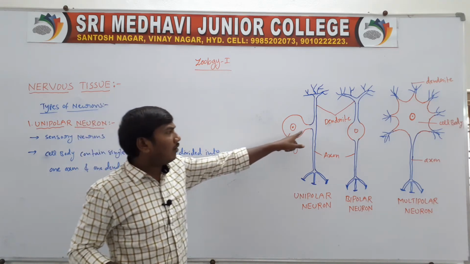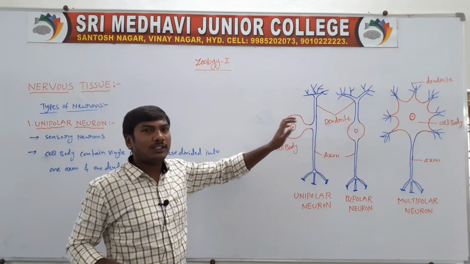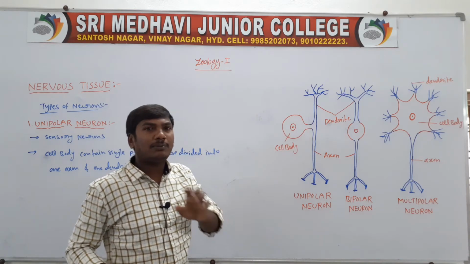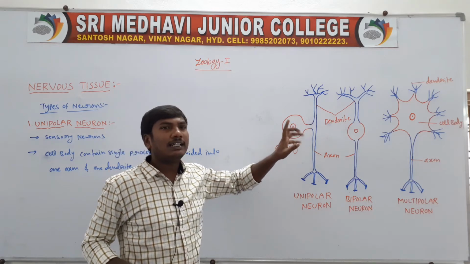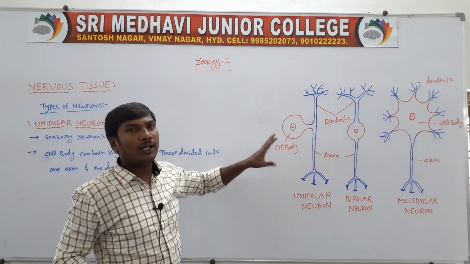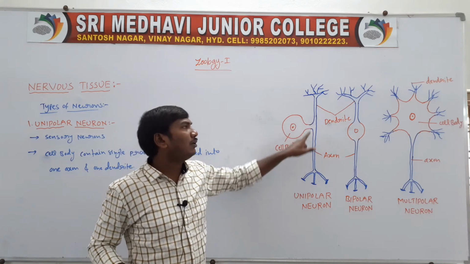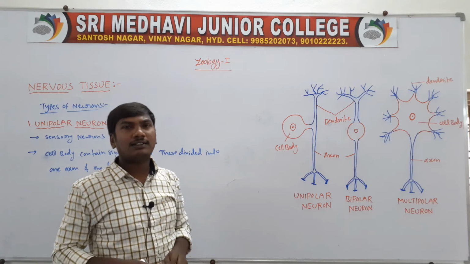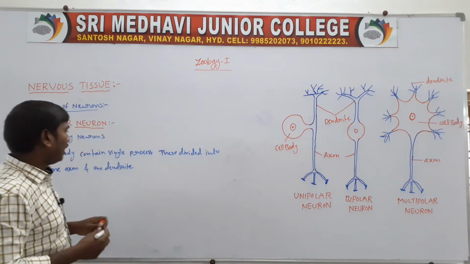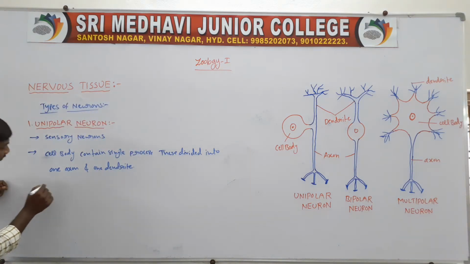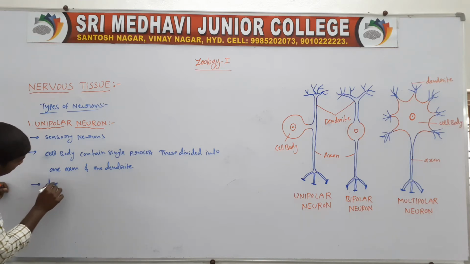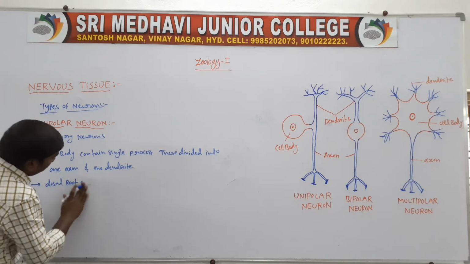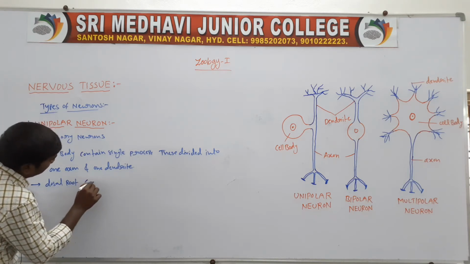Only one process is present, so they are unipolar neurons. Uni means single. The unipolar neuron divides into two branches, one the dendrite and the other the axon.